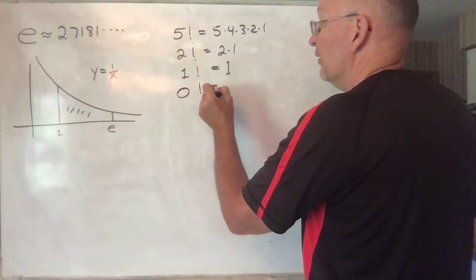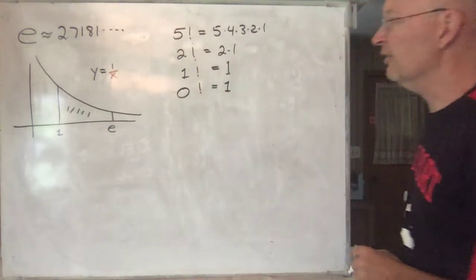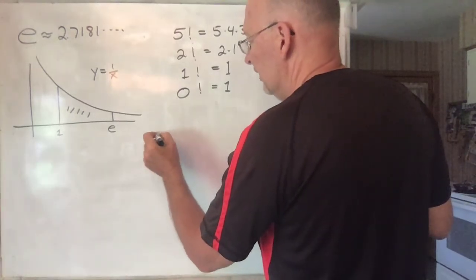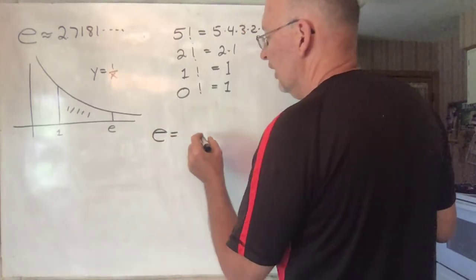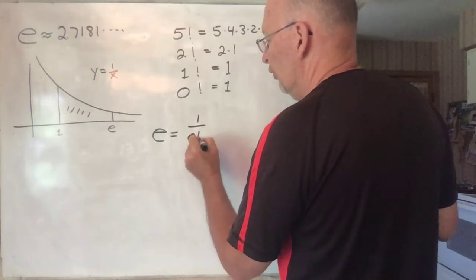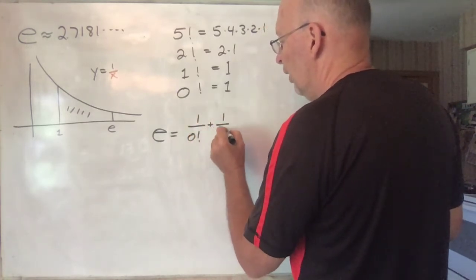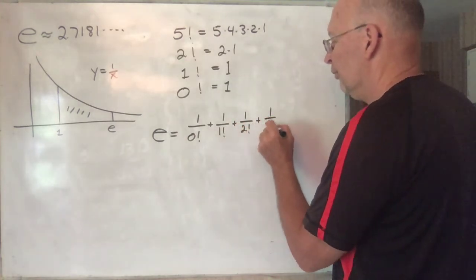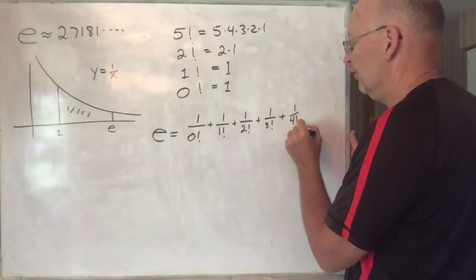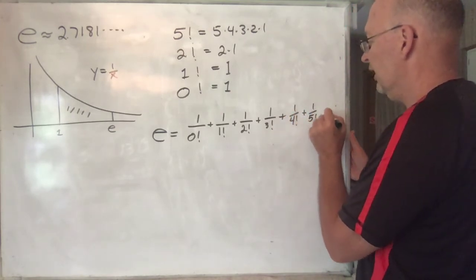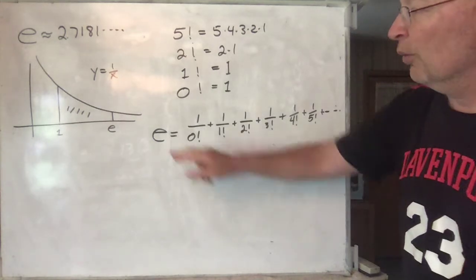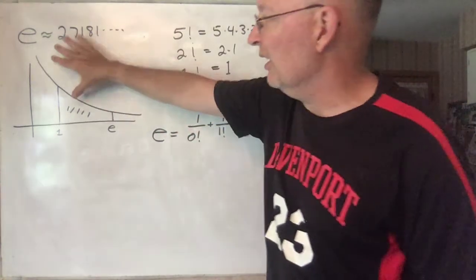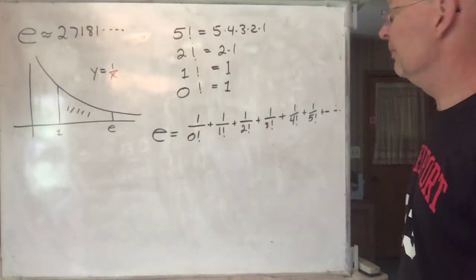But it turns out 0 factorial, it's convenient to define that to be 1 as well. And given that, it turns out that e is equal to what you get by taking 1 over 0 factorial plus 1 over 1 factorial plus 1 over 2 factorial plus 1 over 3 factorial plus 1 over 4 factorial. You keep going all the way out, never stopping, and that goes to e. So here you have all these various things in mathematics that all go to e. You can see why it's a rather important number.